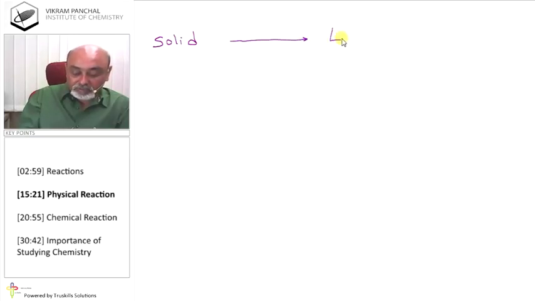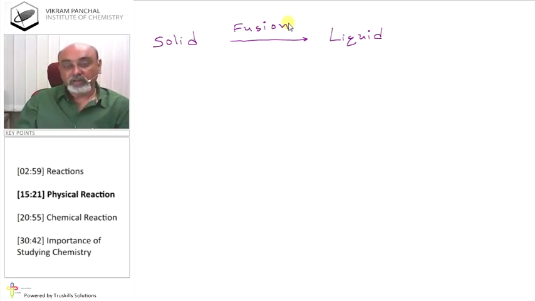When solid is converted to liquid, it is a physical reaction and it is known as fusion. Okay. For this reaction, should we give energy or will we get energy? Definitely we have to give energy, and so it is an endothermic process.